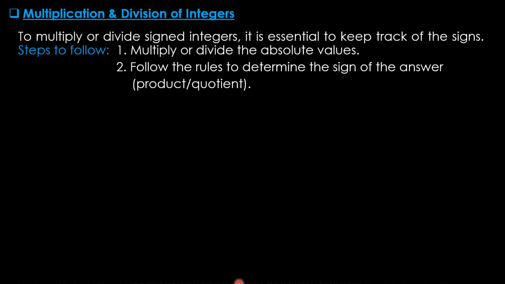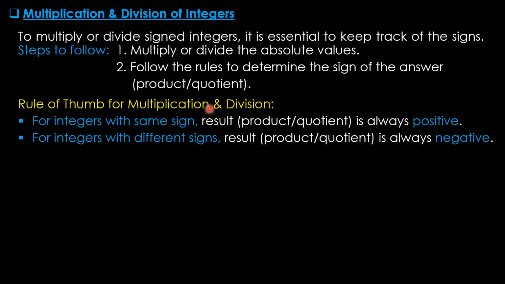To multiply or divide signed integers, it is essential to keep track of the signs. Steps to follow: multiply or divide the absolute values. Follow the rules to determine the sign of the answer. Rule of thumb: for integers with same sign, the result is always positive. Whether it is multiplication or division, it will be product or quotient accordingly. If it is same sign, the multiplication or division result will be positive. If it is opposite sign or different signs, the result will always be negative.